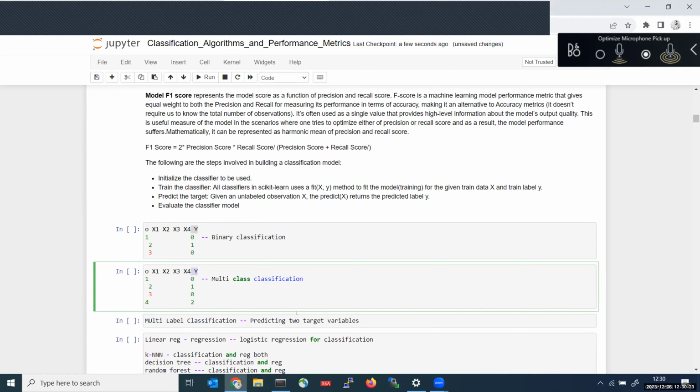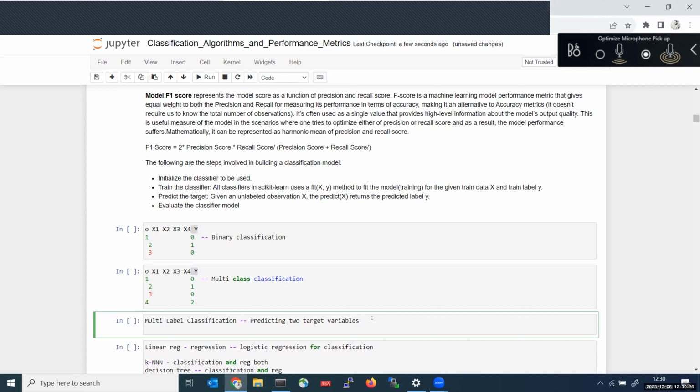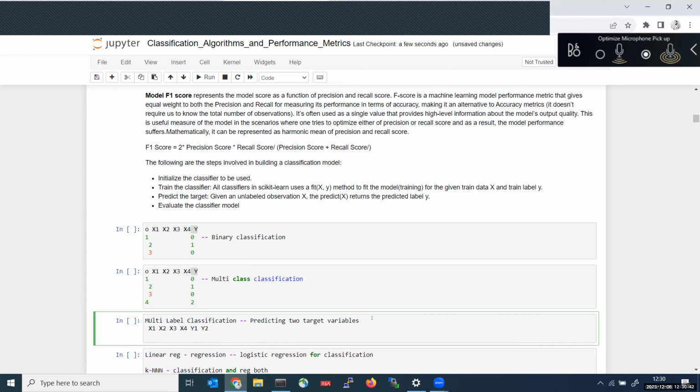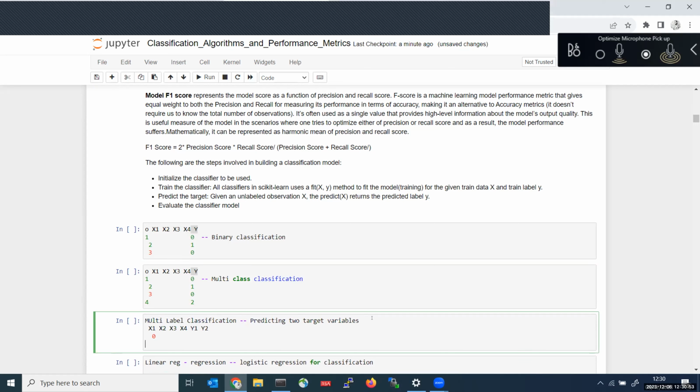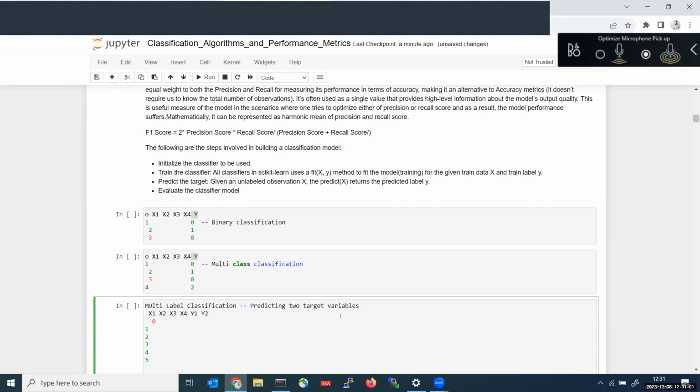In multi-label, we will have 2 target variables, that is more than 1 target variable: x1, x2, x3, x4, y1, y2.